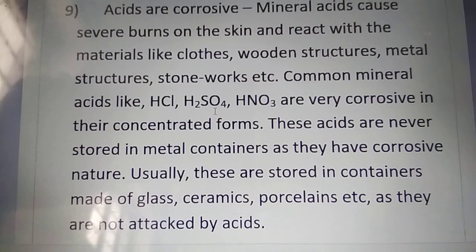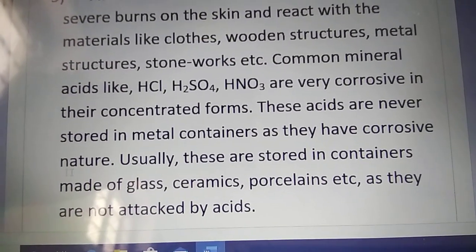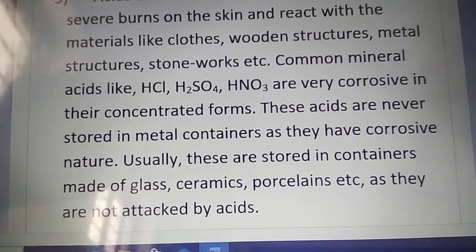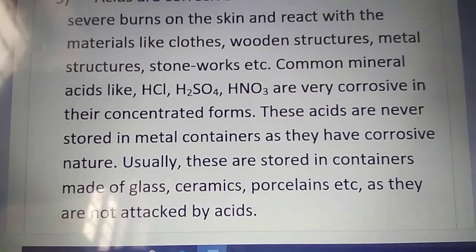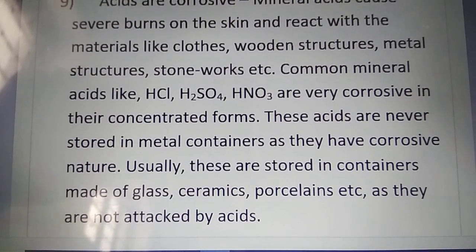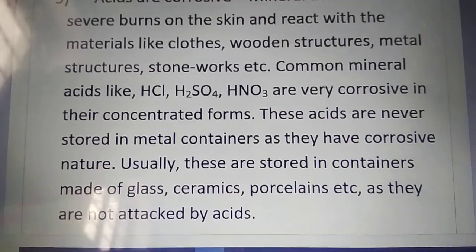Concentrated HCl, concentrated H2SO4 or concentrated HNO3 are not supposed to be stored in a metal container. Why not? Because they will react with metals, means the metals will get damaged as they are corrosive.